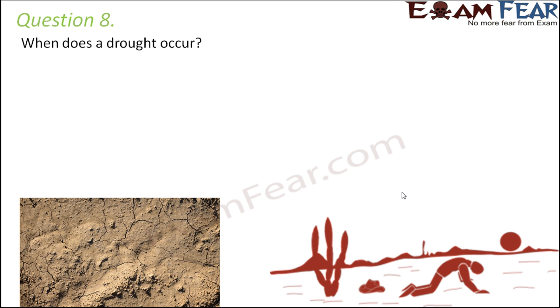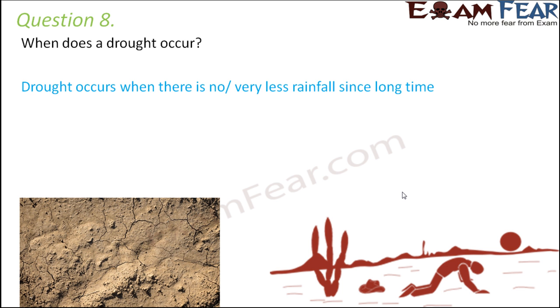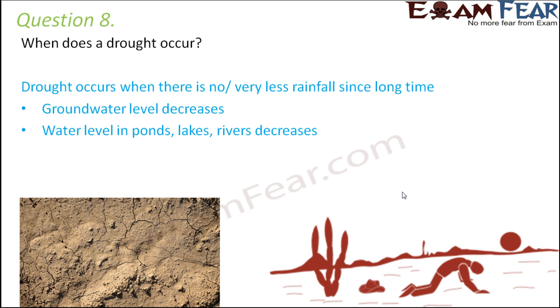Question number 8. When does a drought occur? So when there is no rainfall for a very long time, then drought occurs. If there is no rainfall or very little rainfall over a very long period of time, that's when we experience a drought. Some of the very bad consequences of drought are plants start dying, agriculture is badly impacted, therefore there is no food, people start dying of hunger, and it really impacts different forms of life. The groundwater level decreases, and the water level in ponds, lakes and rivers decreases. In fact, many ponds and lakes start drying up.